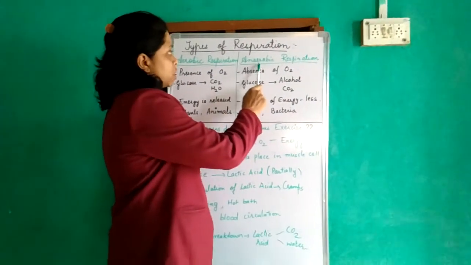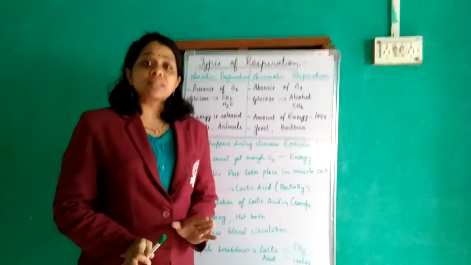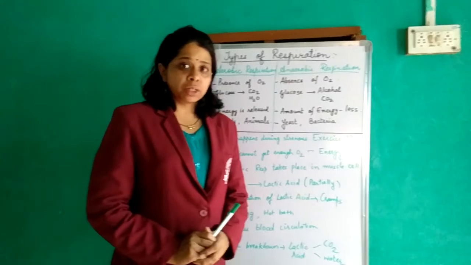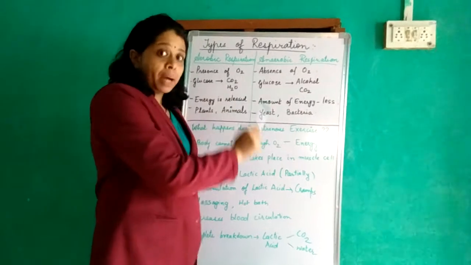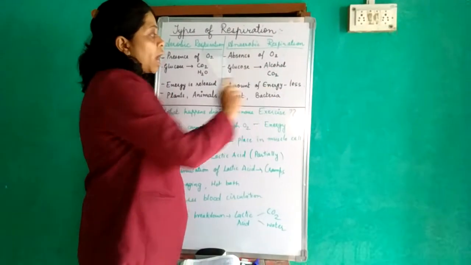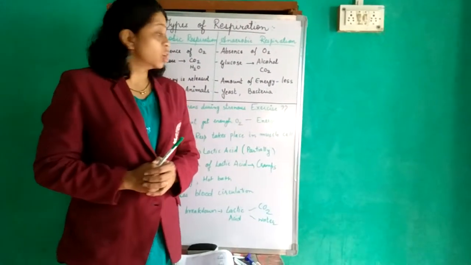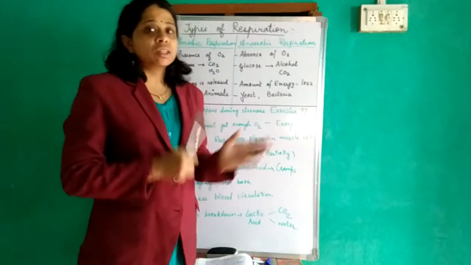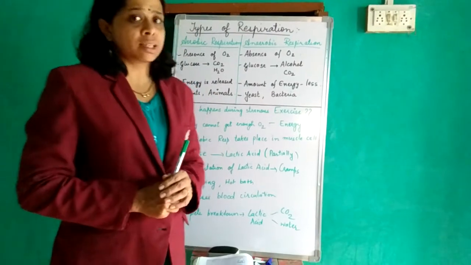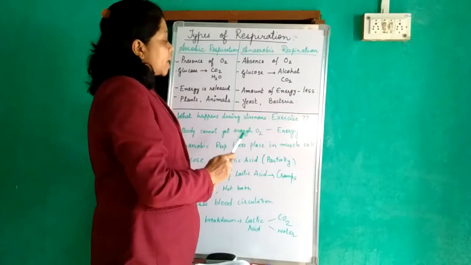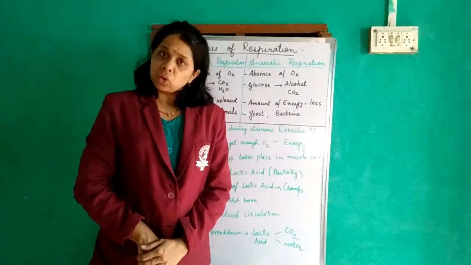The second type of respiration is anaerobic respiration. Basically, anaerobic respiration takes place in the absence of oxygen. Here, the glucose molecule is not broken down into carbon dioxide and water, but into alcohol and carbon dioxide. And as it happens in the absence of oxygen, the amount of energy these organisms get is very less. Anaerobic respiration takes place in organisms like yeast and bacteria, which can survive even without oxygen.